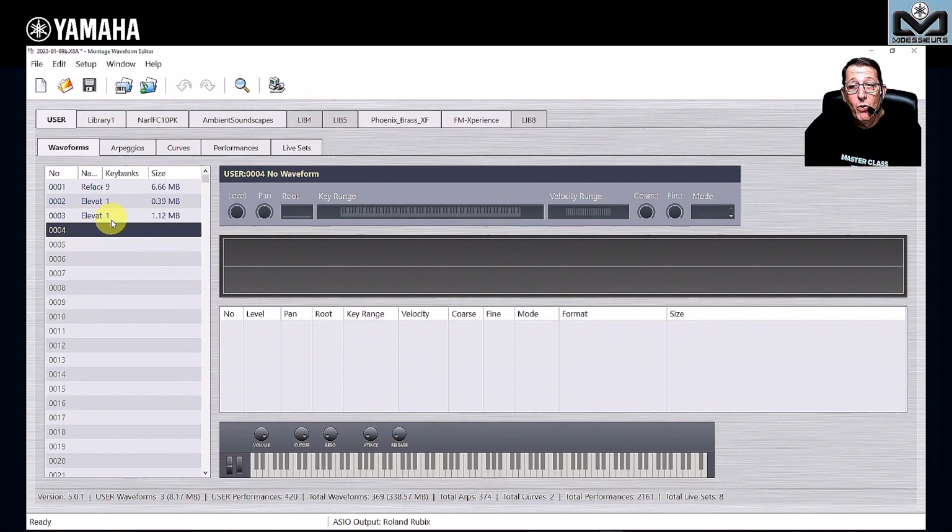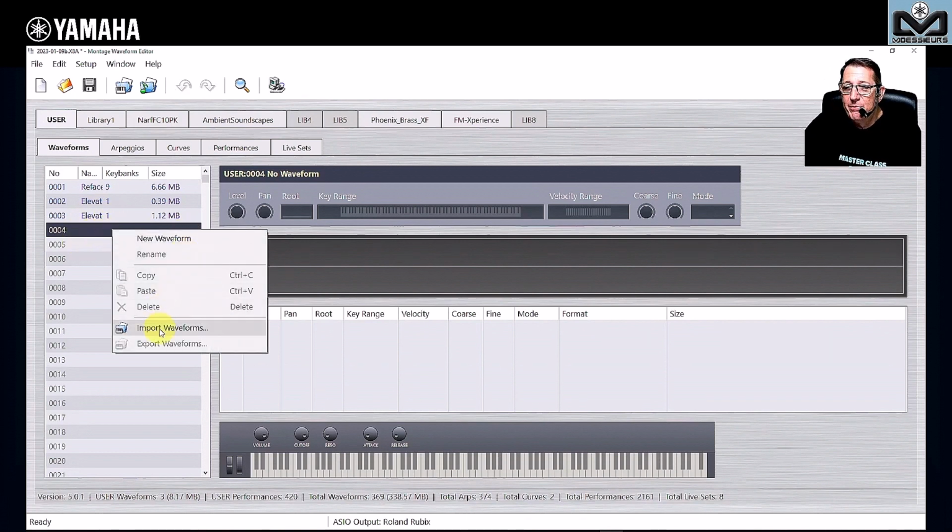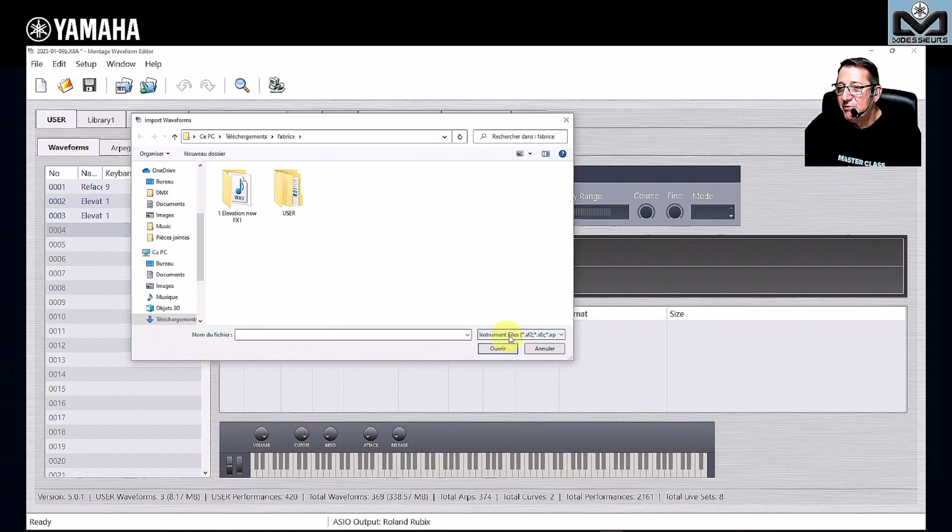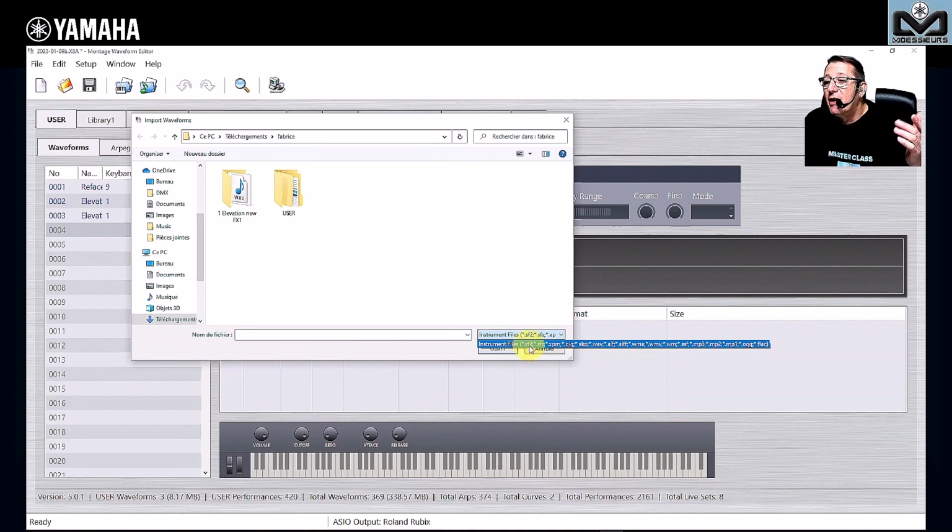But that's not all. If I say import waveform here, and you check here, you will see that we can import sound font files, and there are a lot of free sound font waveforms on the web you can find. Some of them you can pay for, of course. They are better quality, I think, and you have also two types of sound font. You have the Giga and you have the Akai files that you can import. So you have a lot of them that you can import.